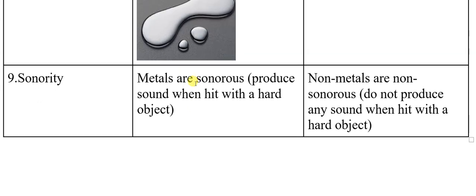And the last physical property is sonorous. Sonorous means the ability to make a louder sound. Metals generally show sonorous. We know this. In most bells we use metals, because when I apply force on the metals it makes a louder sound. But non-metals do not show sonorous at all. They won't make a loud sound like metals. I hope I am clear to you. The concept is clear, I think.